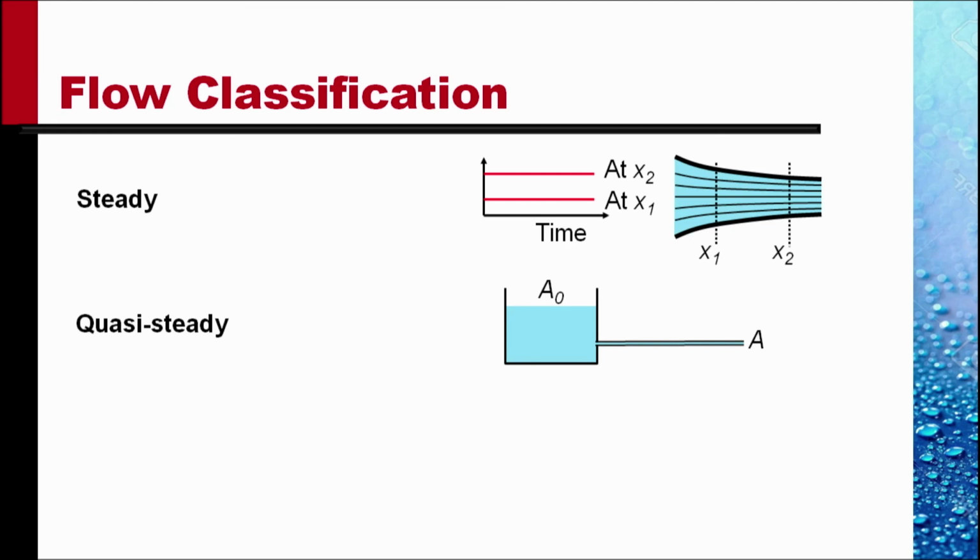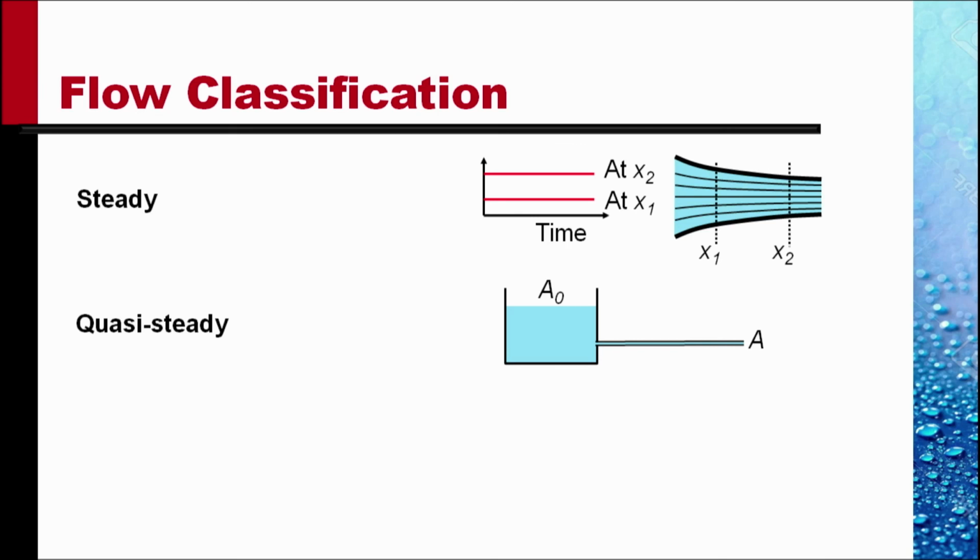In this flow from a large reservoir through a small bore tube of long length, the level of the fluid in the reservoir would change very slowly, so that the velocity of the flow, or the flow rate through the tube of area A, is going to vary very slowly.